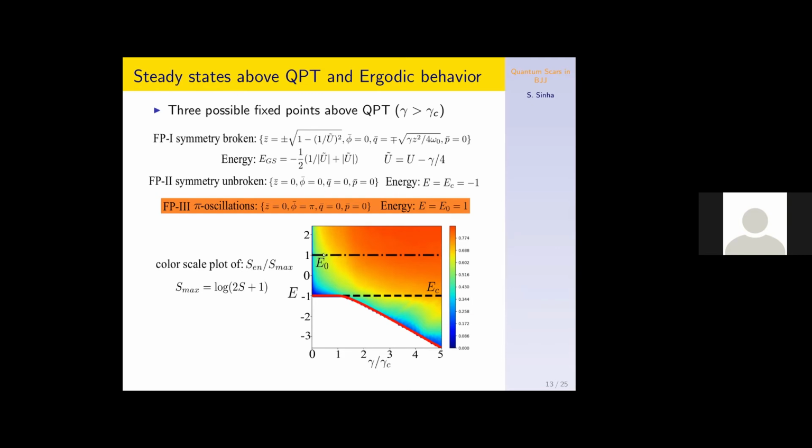That is denoted by this E0. So you see that the pi oscillation, the pi mode, can still exist above the quantum phase transition and well inside the regime where the states are quite ergodic, with quite large entanglement entropy. We will see the effect of this pi oscillation in this regime. That is the main objective of this work.